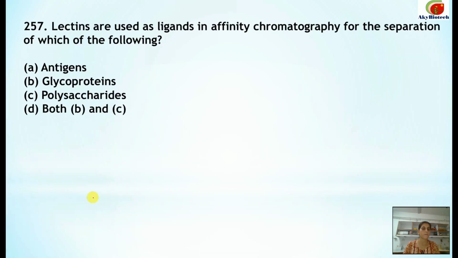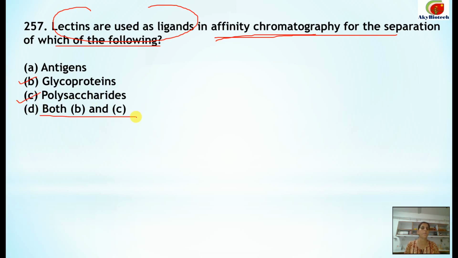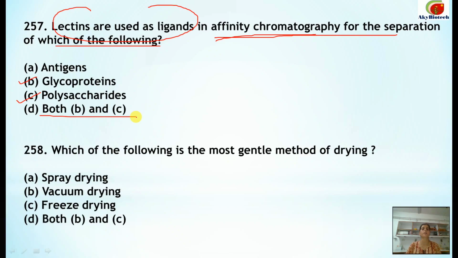Number 257. Lectins are used as ligands in affinity chromatography for the separation of which of the following? So this is used for separation of glycoproteins. Lectins are used as ligands in affinity chromatography for separation of glycoproteins and polysaccharides. So D part is the correct option. Then next 258. Which of the following is the most gentle method of drying? You have to pick the gentle method of drying, that is freeze drying. This one is the most gentle.